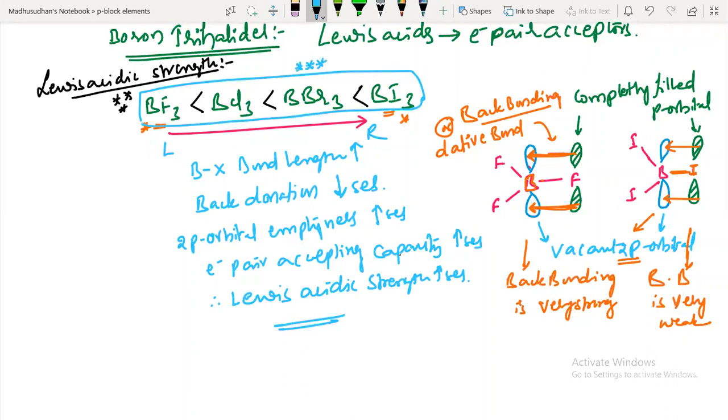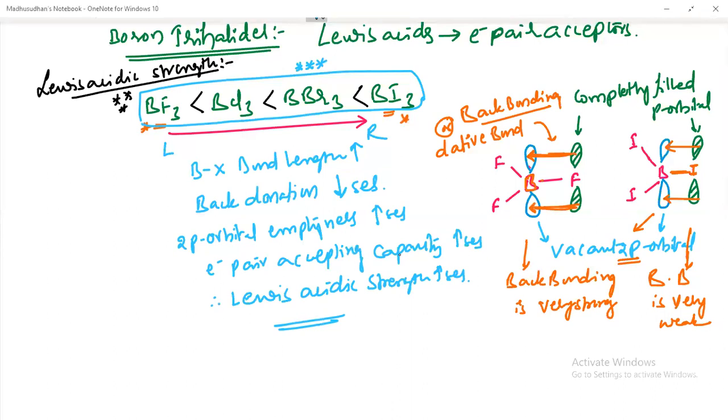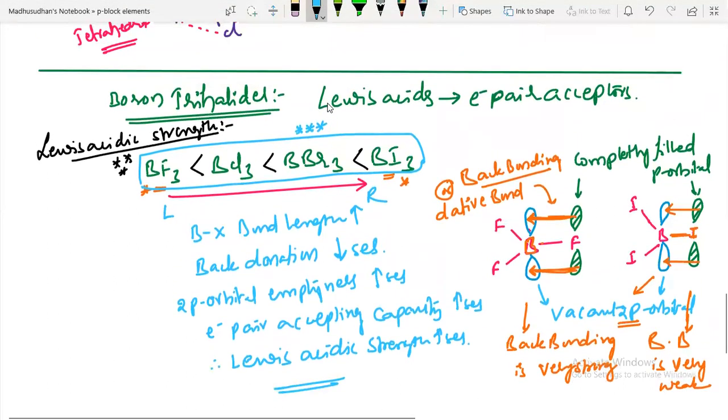What is the main reason for this? BI3 is less Lewis acidic than BF3. What is the sole reason for that? Due to the poor back bonding, or weak back bonding. That is the reason. Okay, understood now? Okay, guys.